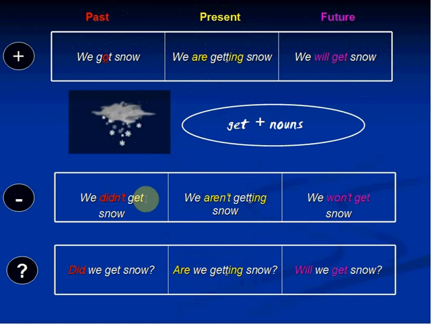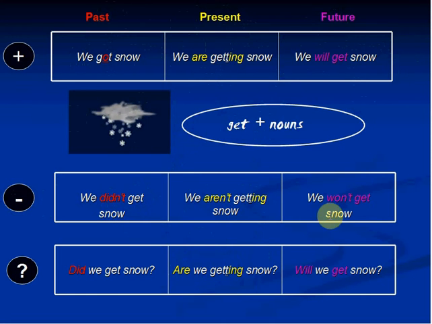If I'm talking about a past event, for example, last week, I would say something like we didn't get snow last week, or we didn't get snow yesterday, or we didn't receive any snow last night. So get here is a synonym of receive. We didn't get snow last night.